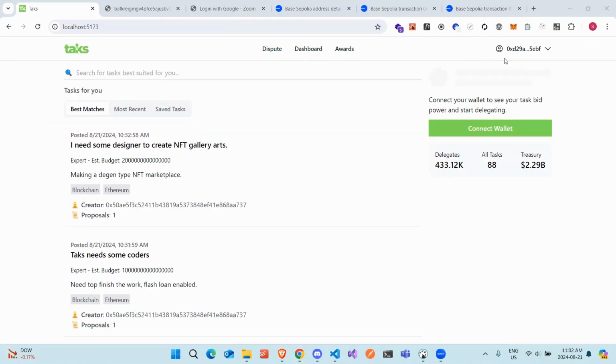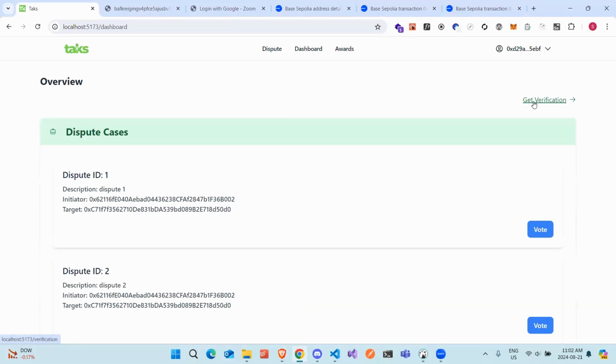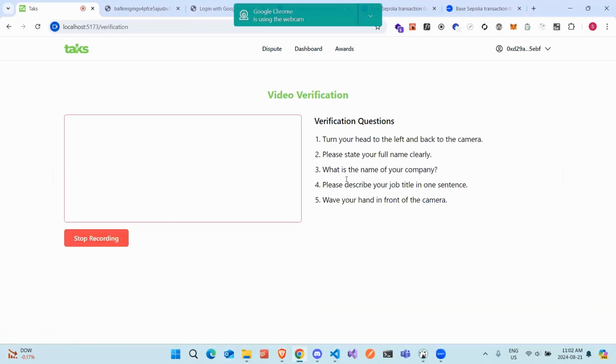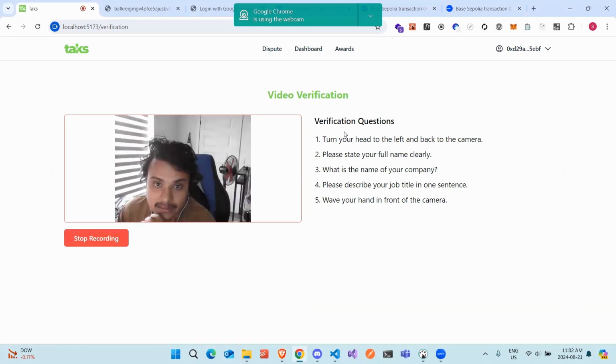So as my colleague said, if I have connected as a judiciary, I can go to the dashboard and get verified for the judiciary. So judiciary need to be verified. For now we are doing it manually. So we are going to start verification. When you start the verification, it will ask a set of questions. I try to prevent AI detection, so it will ask a question that AI cannot perform, like turning your head to the left, back to the camera.